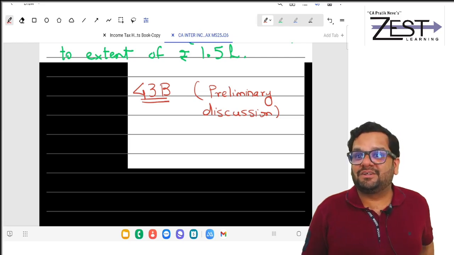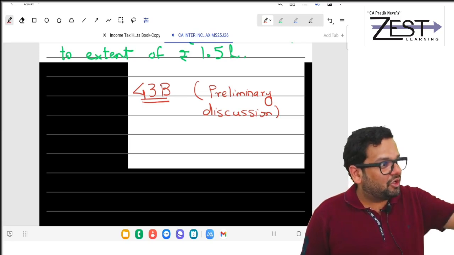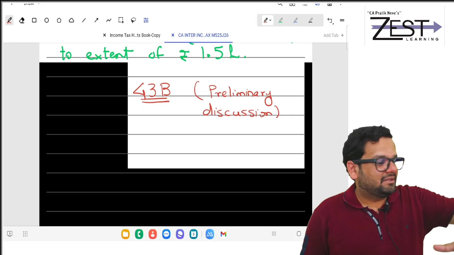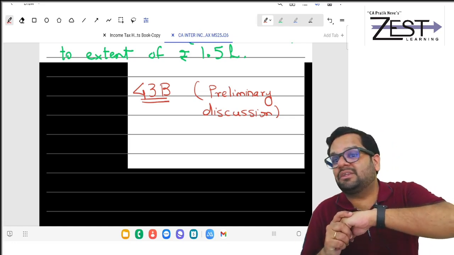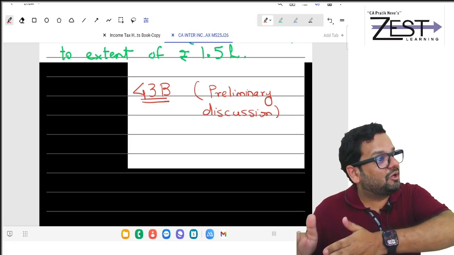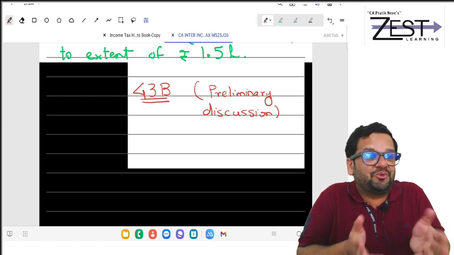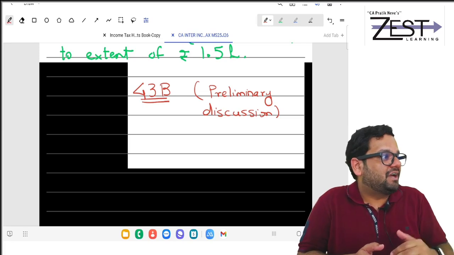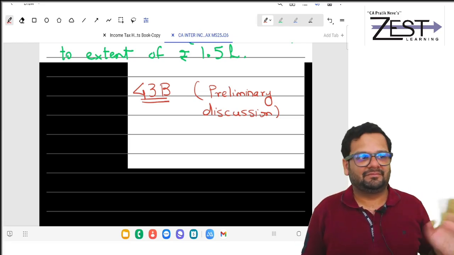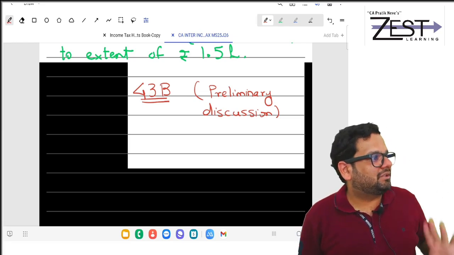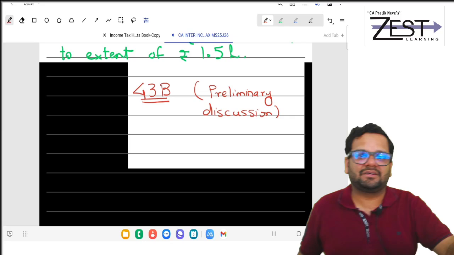Select it unbiased. Unbiased means, if you are showing income on mercantile basis, then expense also on mercantile. If income you are showing on cash basis, expense also on cash basis. Cannot do for your benefit, like income I will show on cash and expense on mercantile. That cannot happen. Select one method, follow that. Section 145 of Income Tax says that.